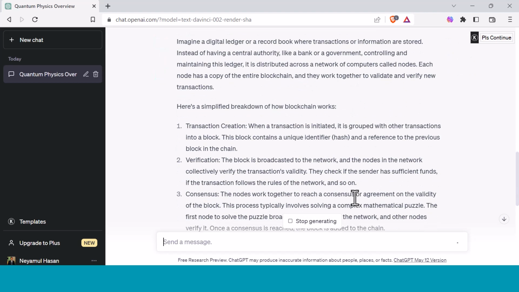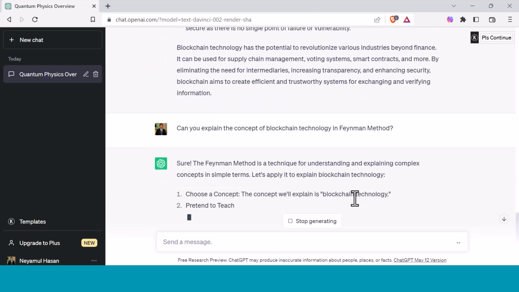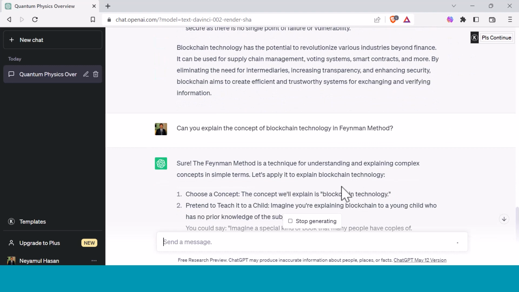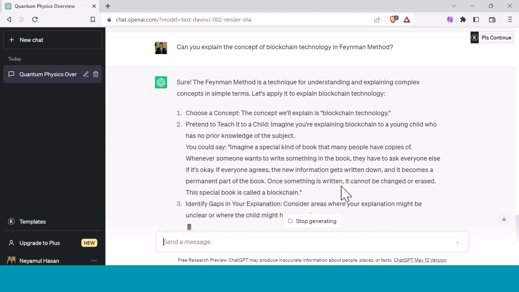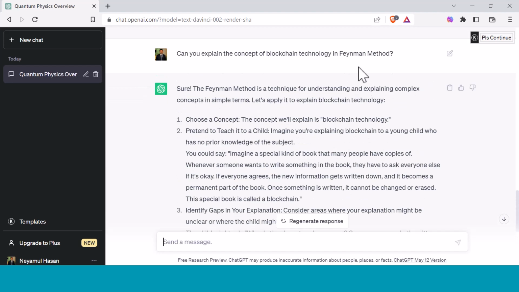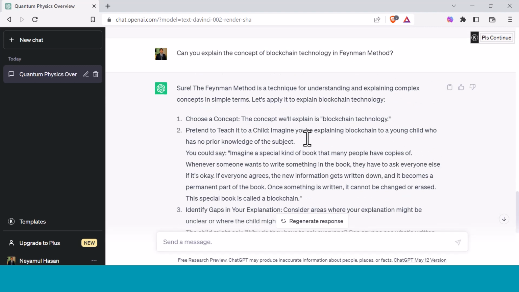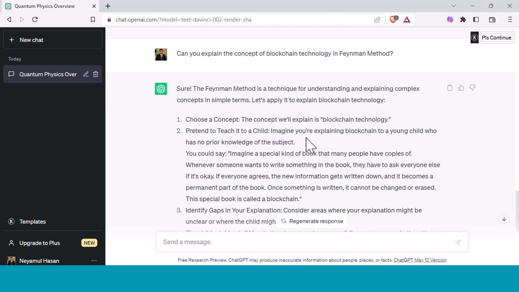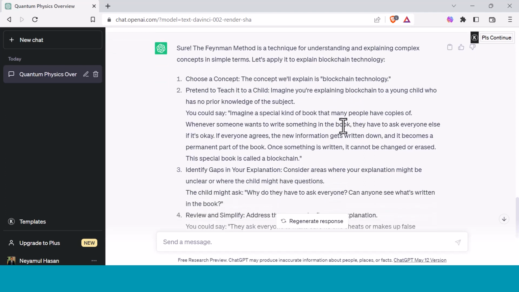Now ChatGPT will explain blockchain technology in Feynman method. So Feynman method is an efficient way to learn any complex concept. It will use some steps to teach you any topics. For example, in this case, choose a topic. My topic is blockchain technology and pretend to teach it to a child.